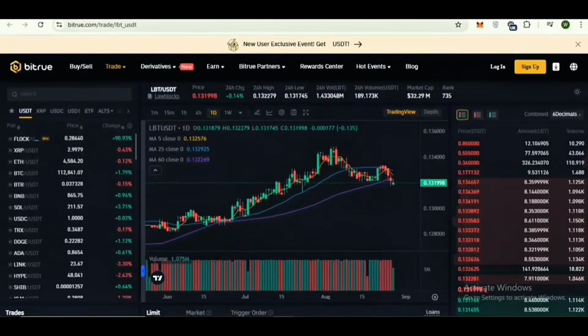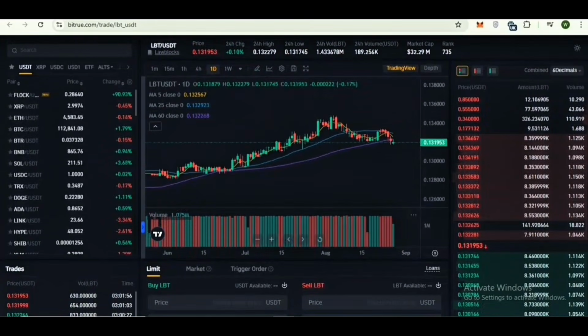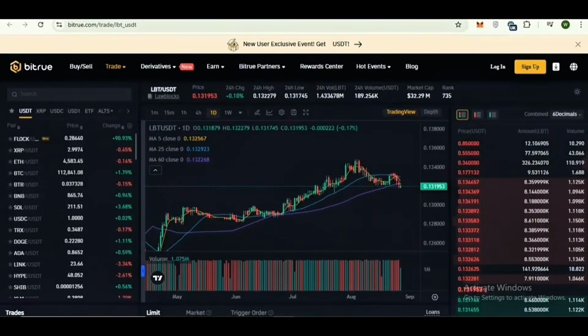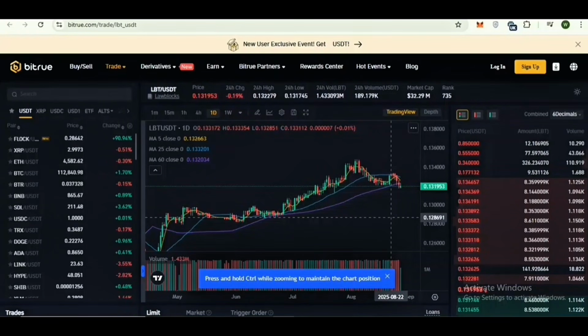Its price is 0.1319, and the 24-hour change is showing a 0.14% increase. Here you can also check its market cap and its ranking, and you can trade it, swap it, buy it, sell it. Here you can check the price chart, and the price is going up and up. So here you can see that it is showing some potential in moving upward.